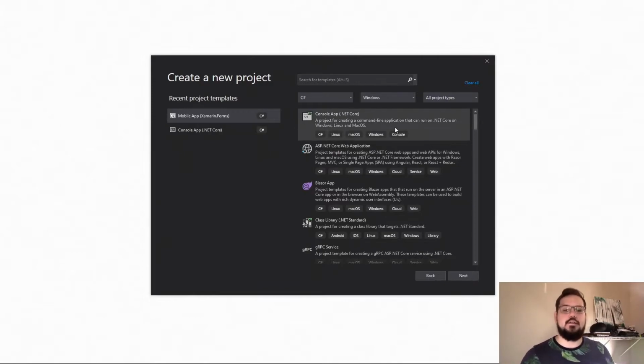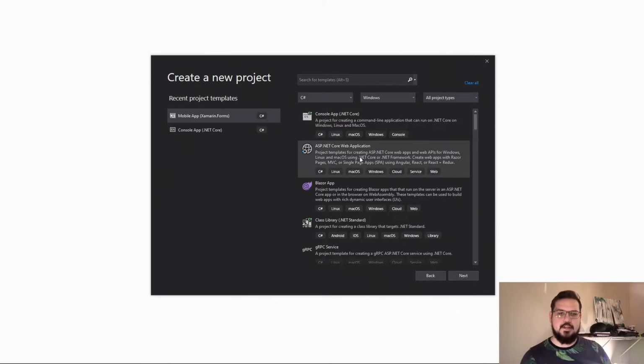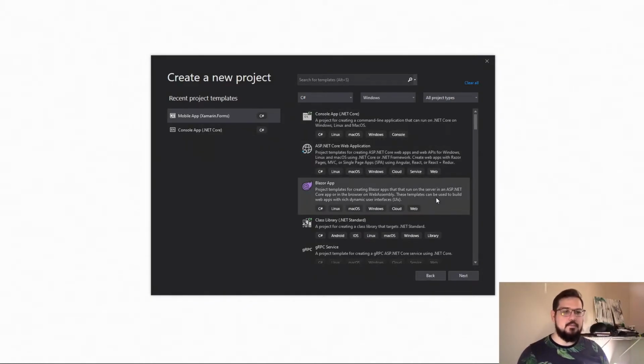So that's what a console app is. ASP.NET Core application. You can read these little descriptions here. You can see project template for creating ASP.NET Core web apps and web APIs. Basically, core usually means that it doesn't have a graphic user interface. It's usually services or handshake items that take data, format it, or manipulate it in some way, and then send it to something to display that data to a user. We're not going to get into that. I don't do any Blazor apps currently because I'm not overly familiar with it.